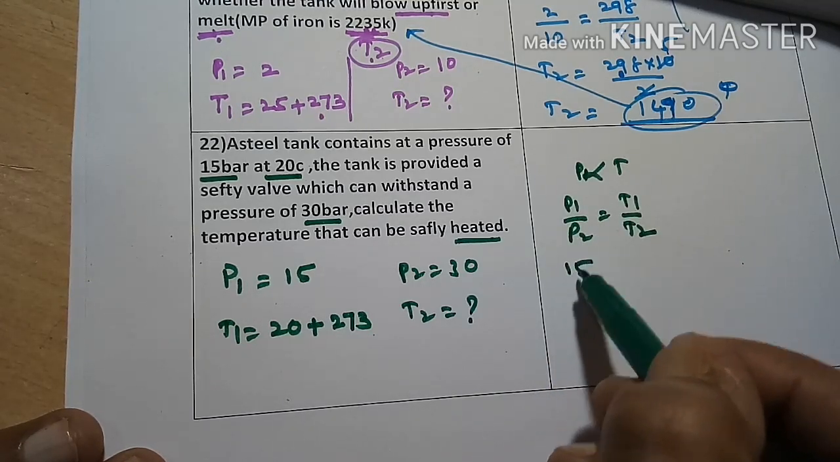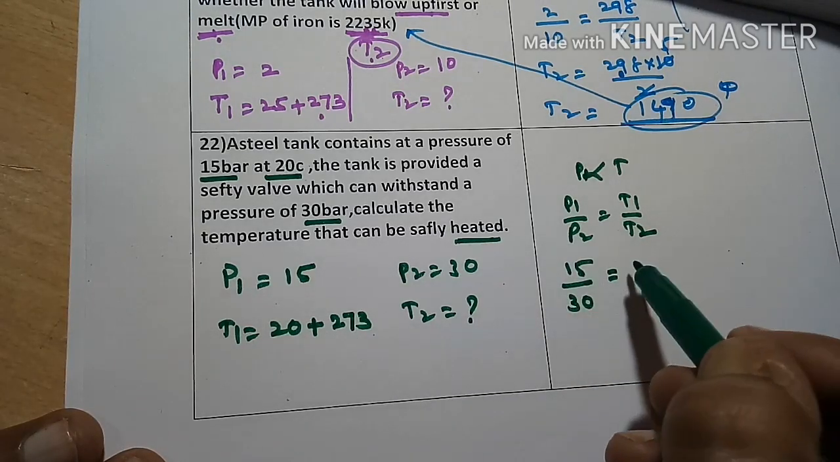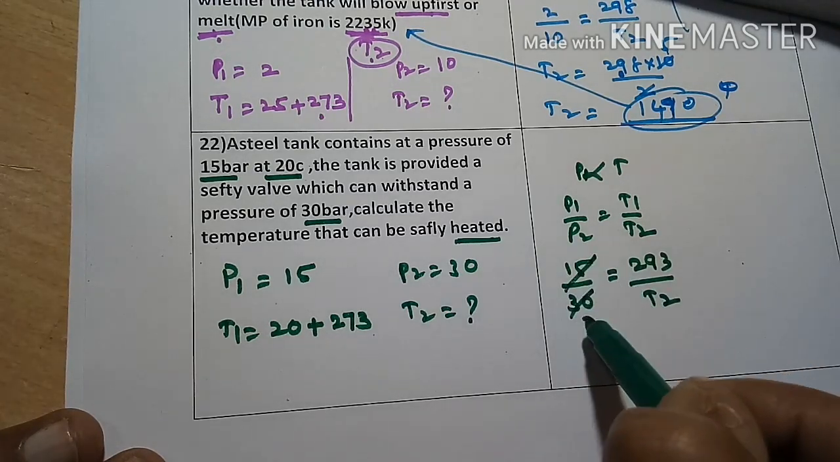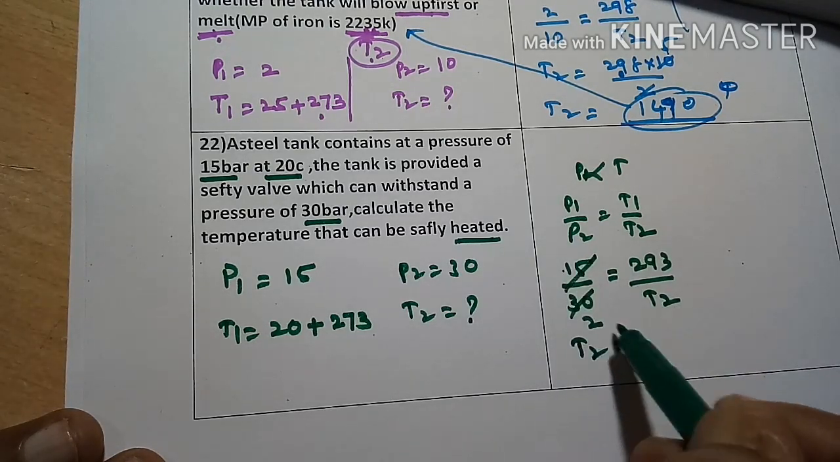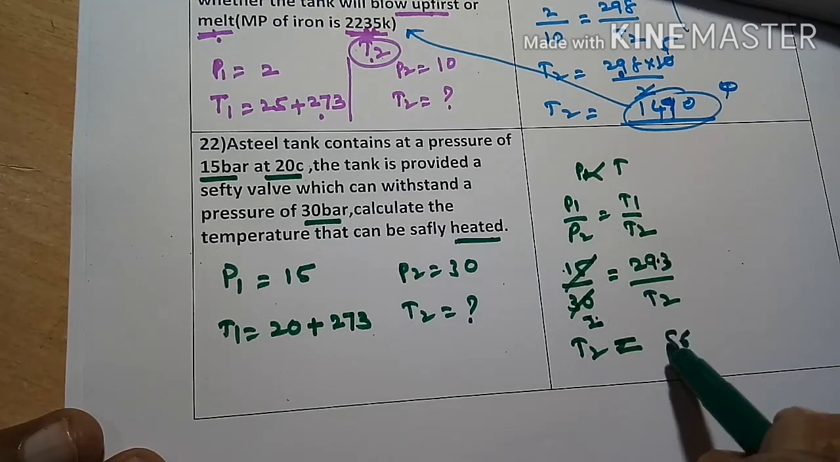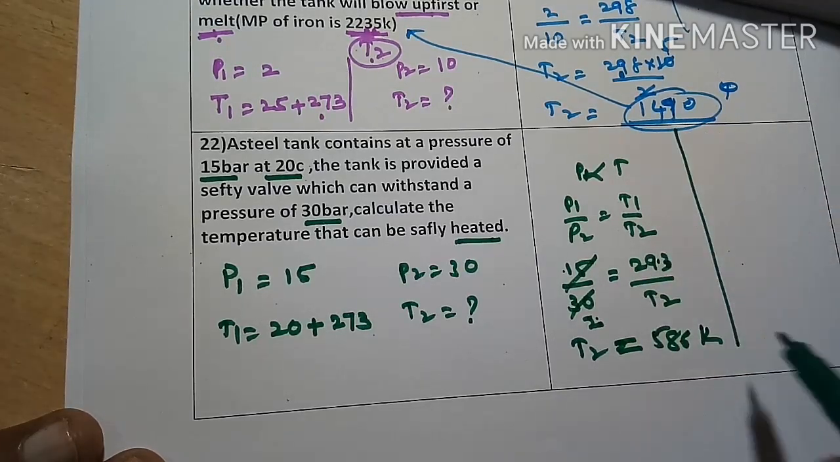P1 is 15 atmospheres, P2 is 30 atmospheres, T1 is 293, divided by T2. T2 will come to this side, and the 2 will go to the other side. 2 into 293: 2 sixes are 12, 2 nines are 18, 2 twos are 4 plus 1 is 5. So 586 degrees Kelvin. 586 degrees Kelvin.